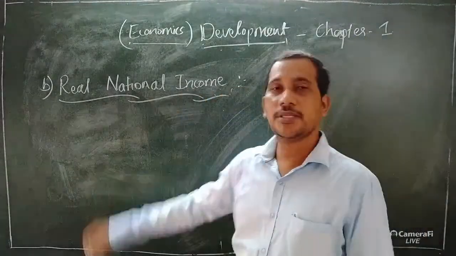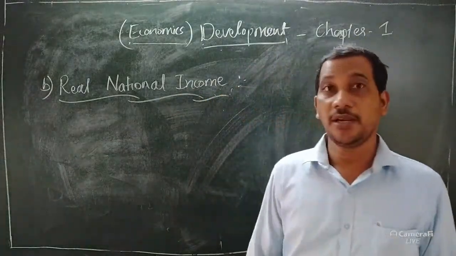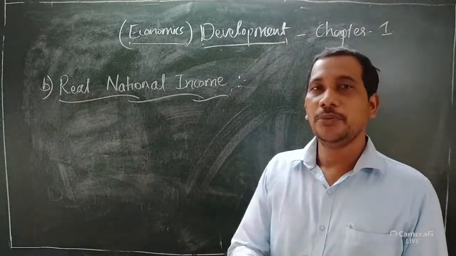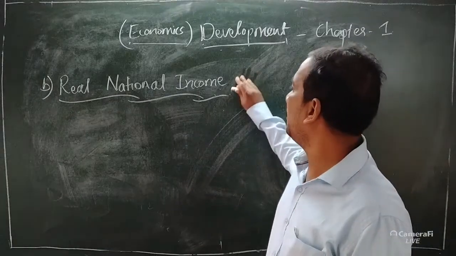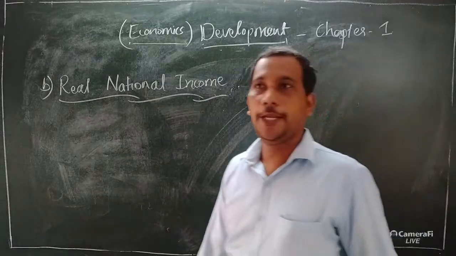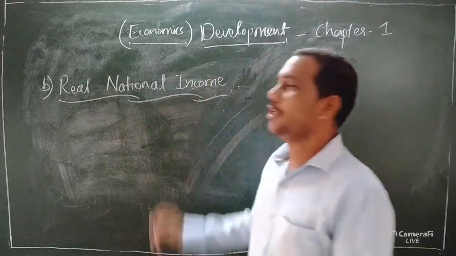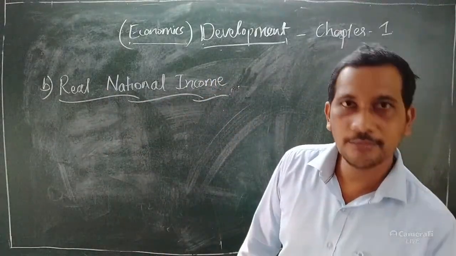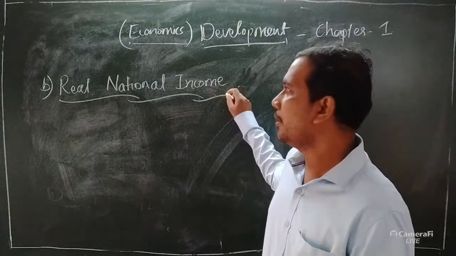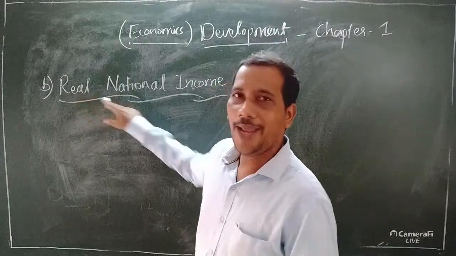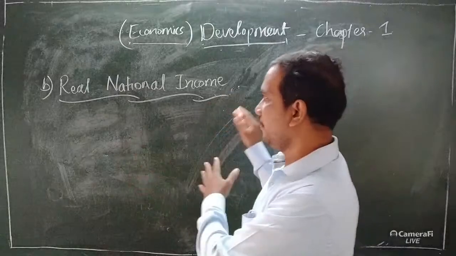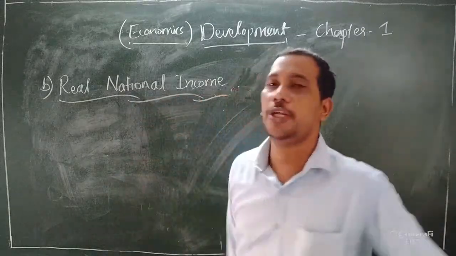In the last class we discussed what is process and how it is important in economic development. I hope you understood that element also. The second one, real national income. You know national income, but the economists Baldwin and Professor May mentioned real national income. Later we can discuss what is real, but first of all we should know what is national income.